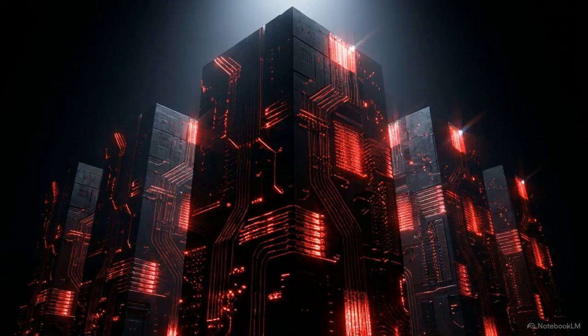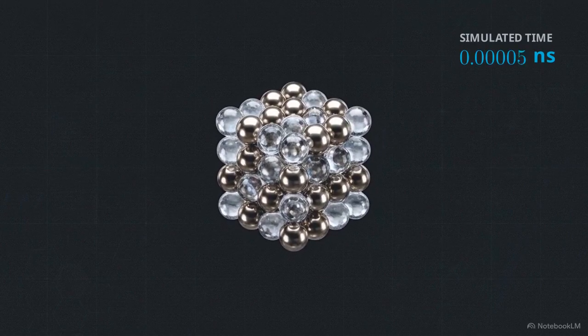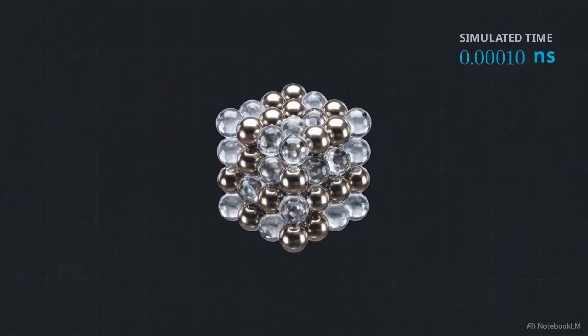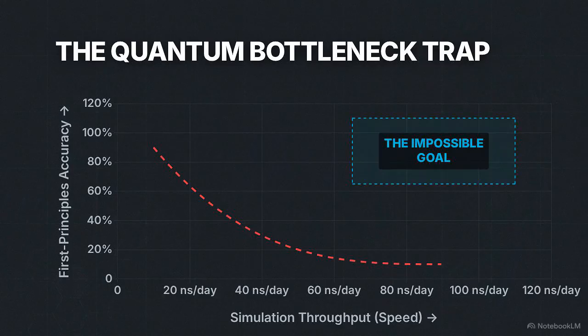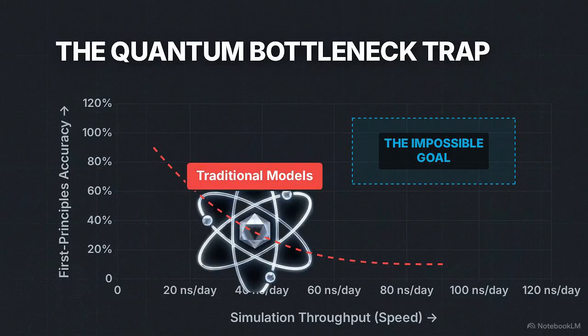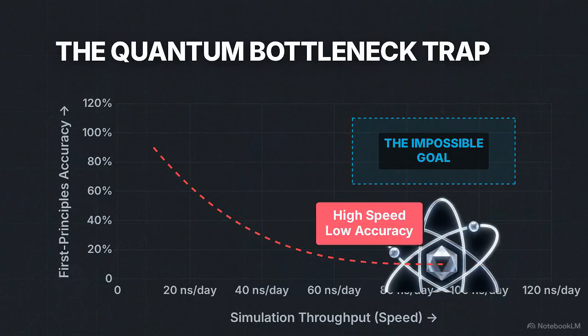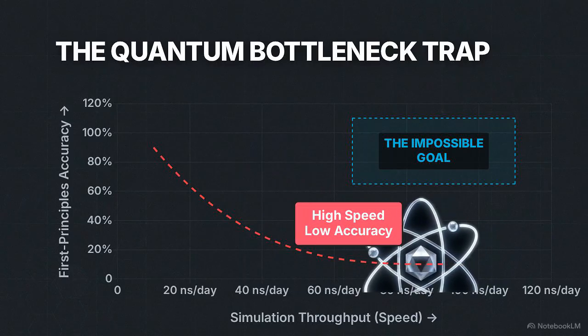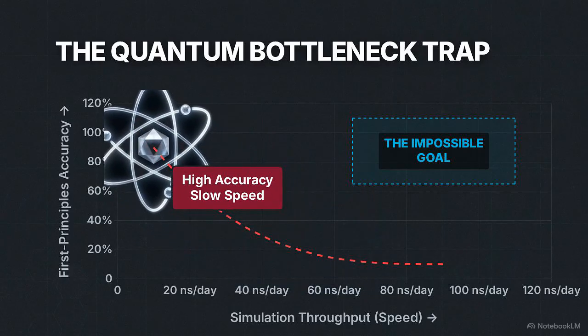The problem is the math. Solving these quantum mechanical equations for large groups of atoms takes an agonizing amount of supercomputer time, often limiting scientists to simulating just a few hundred atoms for tiny fractions of a second. Researchers are caught in a strict mathematical trap between expressivity and efficiency. Simplify the simulation to make it run fast, and the model loses its physical accuracy. Demand perfect quantum accuracy, and the simulation slows to a crawl.